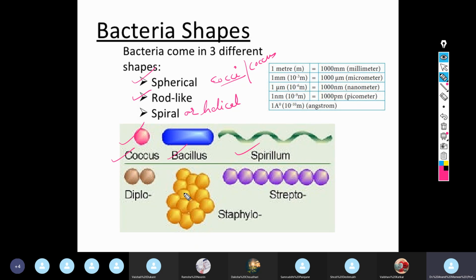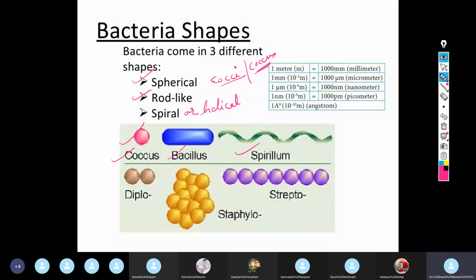When you talk about spherical bacterial cells, these are designated as cocci. Plural is cocci and singular is coccus.